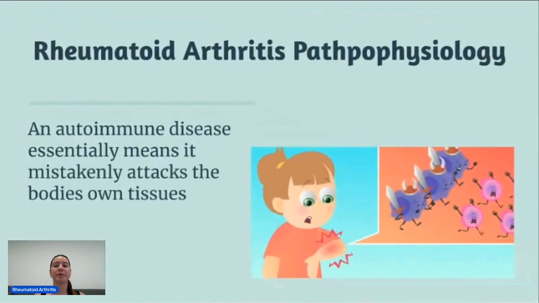Rheumatoid arthritis being an autoimmune disease essentially means it mistakenly attacks the body's own tissues. The precise cause is not understood, however genetic predispositions and environmental factors are likely triggers. The immune deregulation due to a combined network of cells, inflammatory components, degrading enzymes and angiogenetic factors are vital features of synovial inflammation.